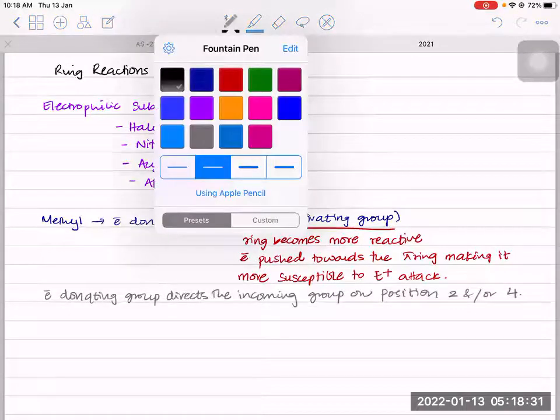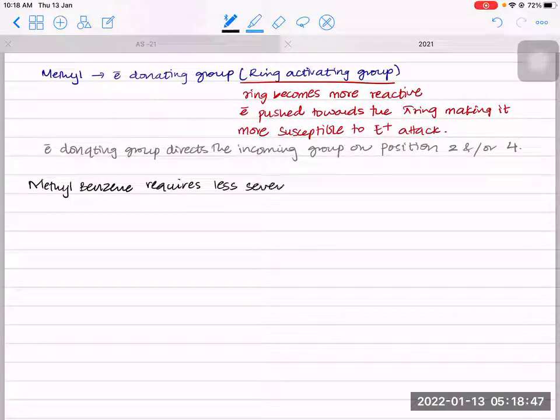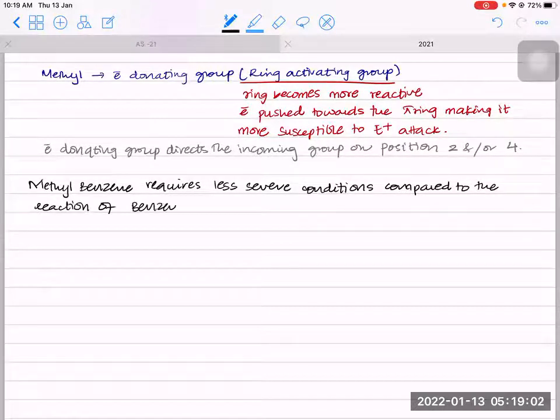Now, methyl benzene for electrophilic substitution, compared to benzene alone, requires less stringent conditions or requires less severe conditions. Why? Because you see the ring is reactive. So compared to the reactions of benzene, the reactions in methyl benzene require less severe conditions.